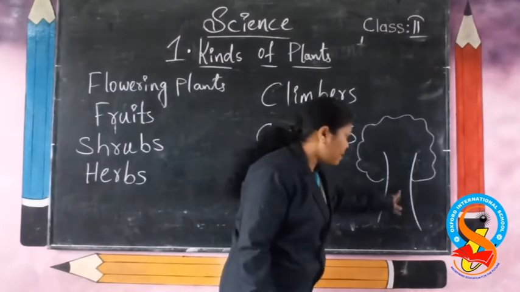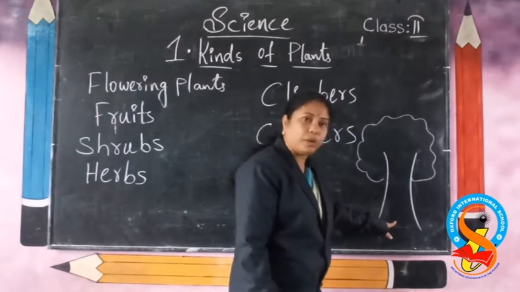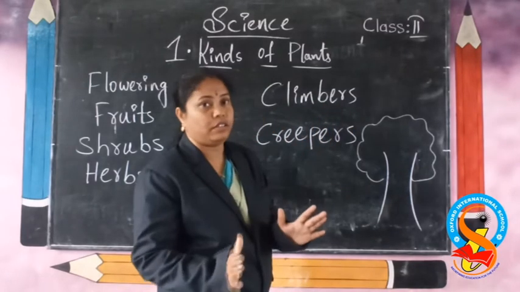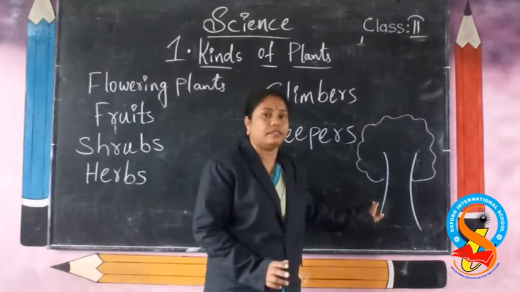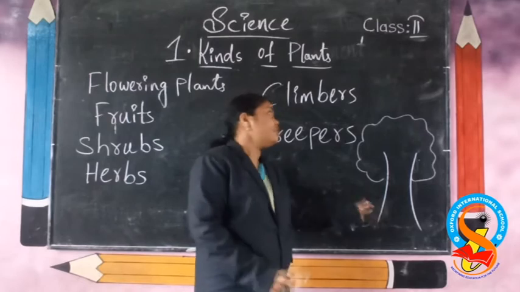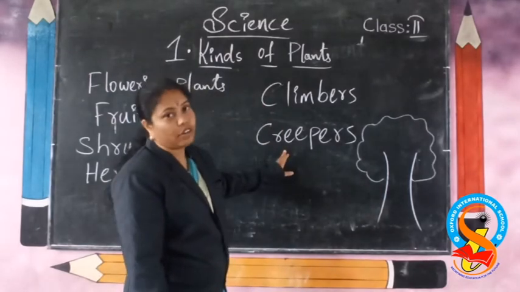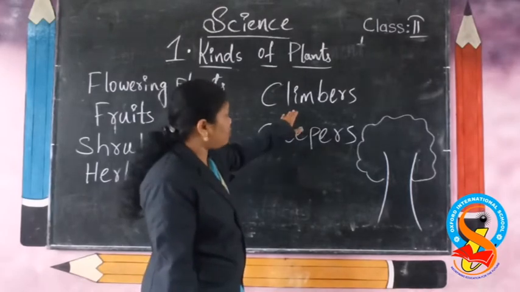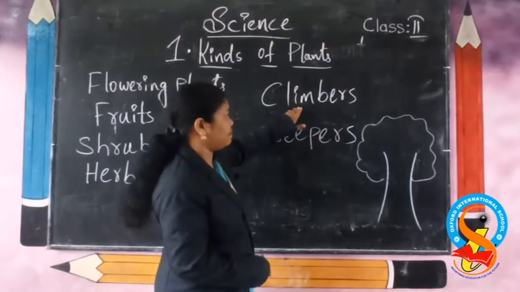Here we call it the stem. The stem of trees is strong. It is woody. We call it the trunk. For trees we call it the trunk. Weak stems need support. If they need support to climb up, they are called climbers.